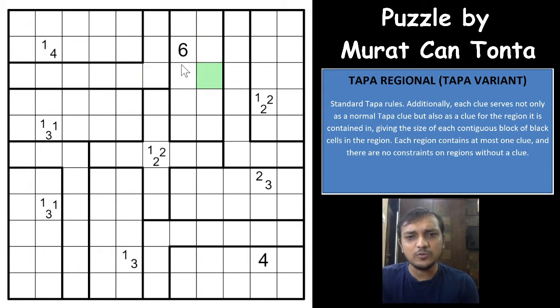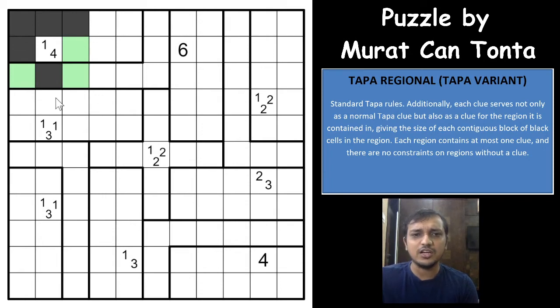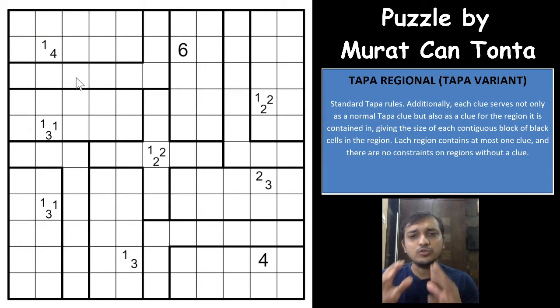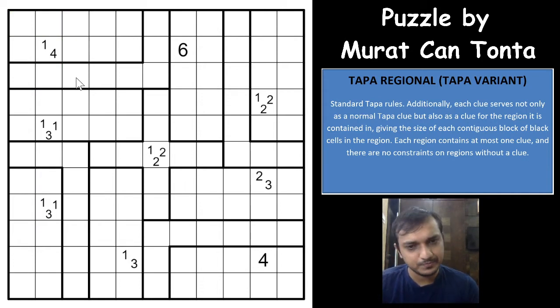So if there is more than one number, as you can see, most of the clues have more than one number in a cell. Then it will indicate continuous groups of shaded cells. Then you will have some white cells in between, and then again another group of shaded cells indicating the other number in the clue, right? So if you have 1 and 4, you will have 4 cells here and 1 cell here shaded, right, in the surrounding 8 cells. You cannot have a 2 by 2 group of cells shaded, right?